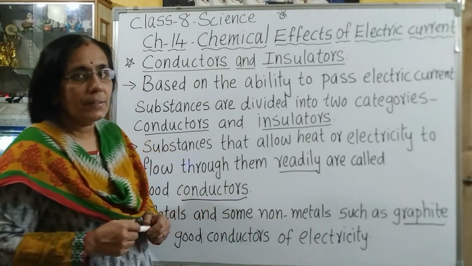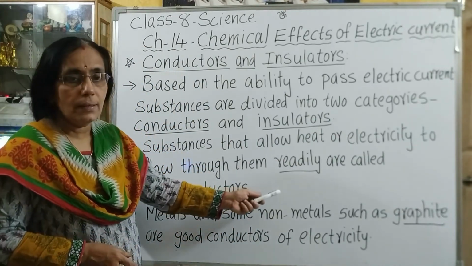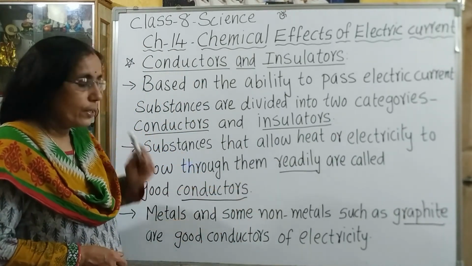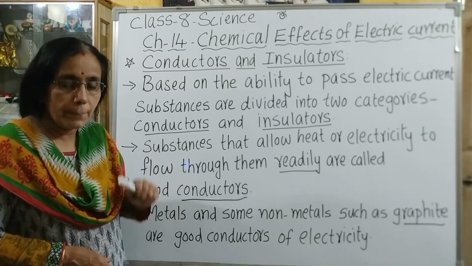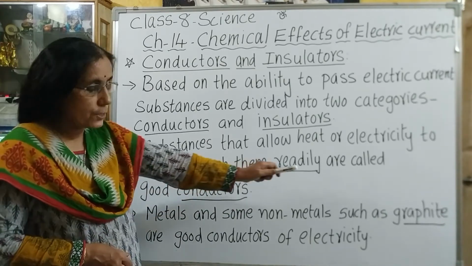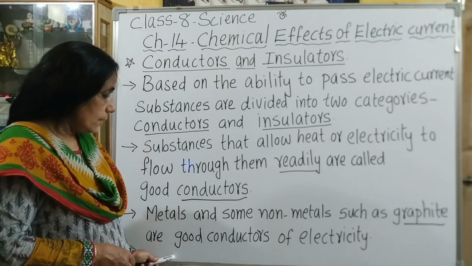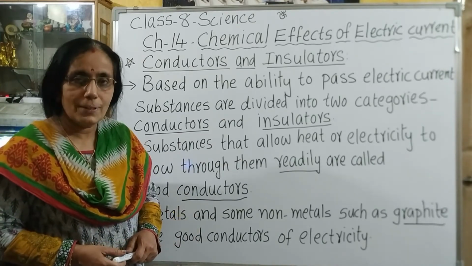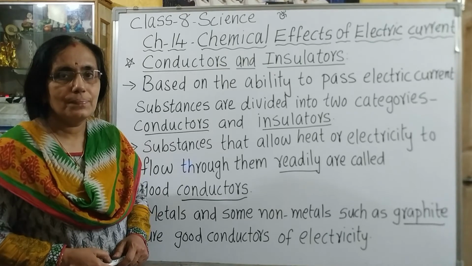About non-metals in detail you will learn in the higher classes. So, graphite, a non-metal, along with the metals, is an example of a good conductor of electricity. Next,